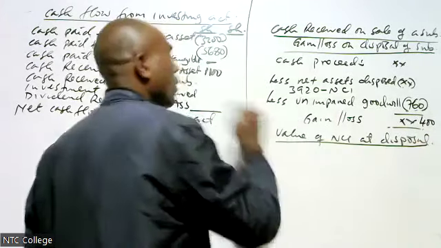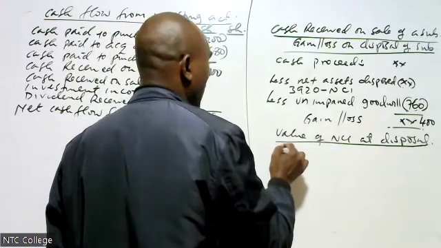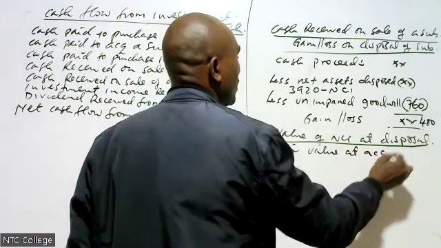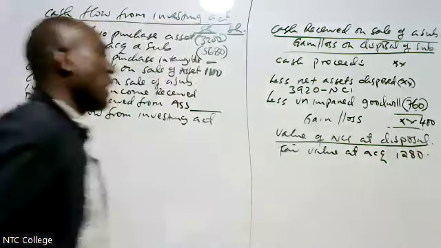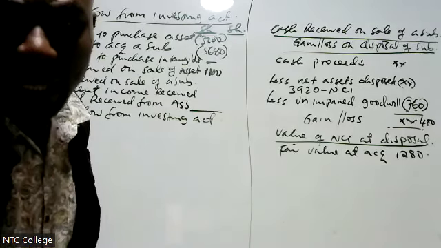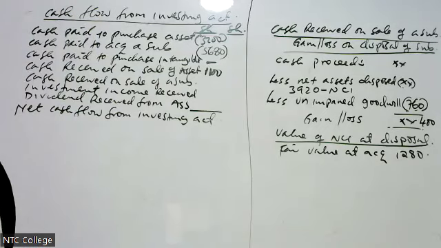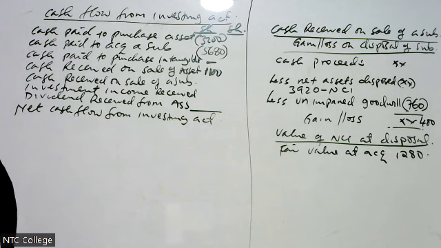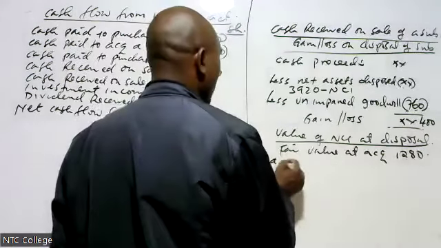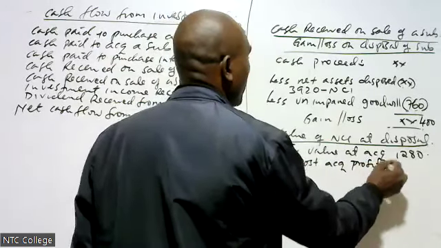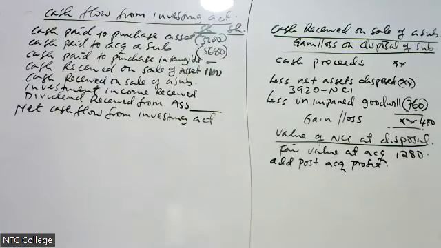We need to get the value of NCI at disposal, where we start with the fair value at acquisition, which was 1280. When you check in note number 2, we acquired Salama Limited, and NCI was 1280. Then we come to add post-acquisition profit.